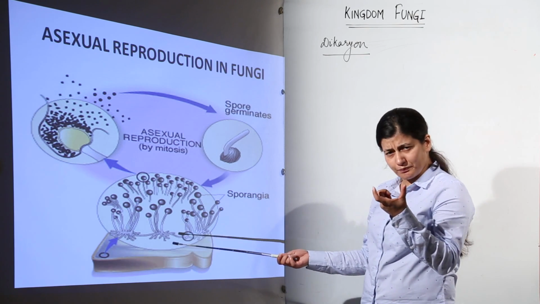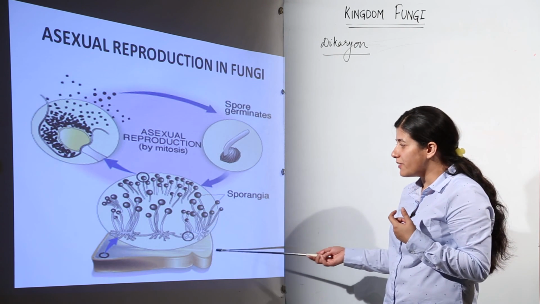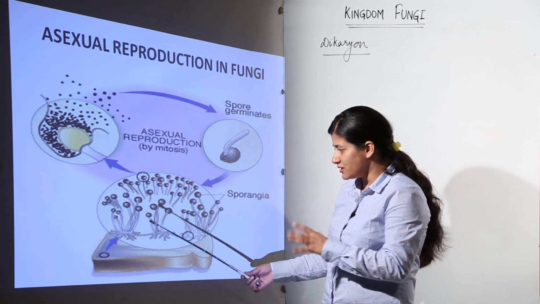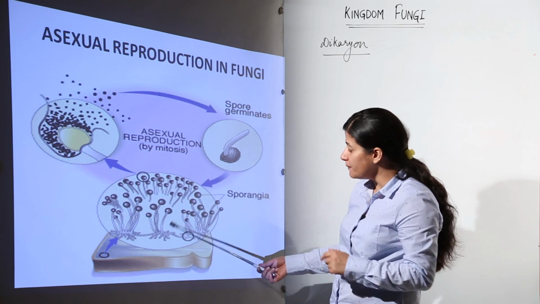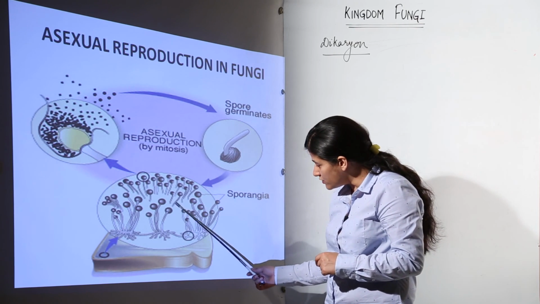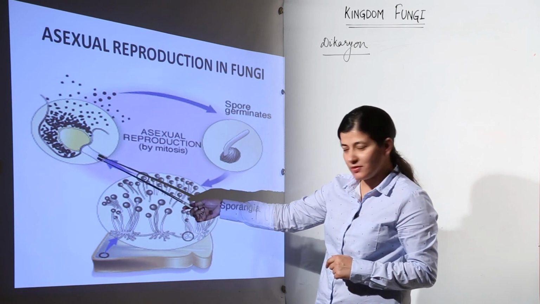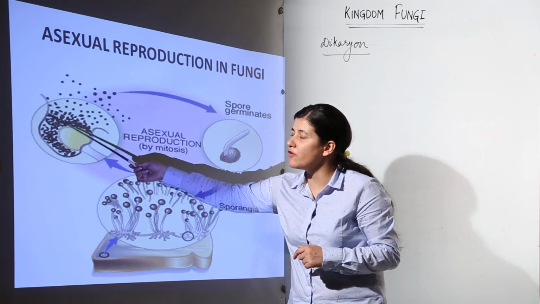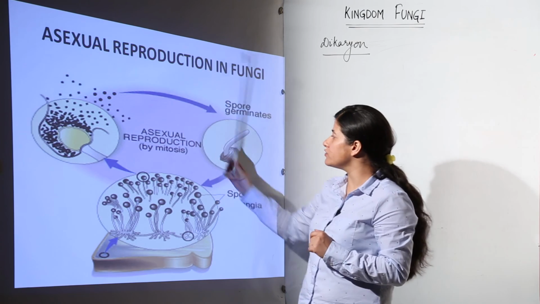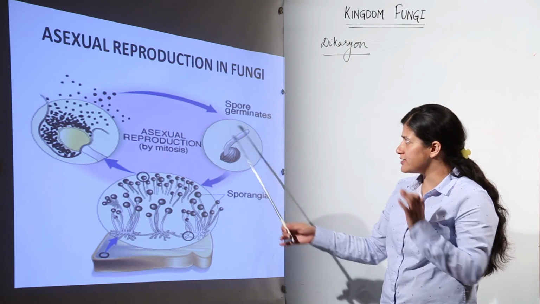That greenish black rotting of bread, if it is seen under a microscope, would look like this. This looks like some plants are grown, but it is not that. This is a microscopic depiction. You see the fungal hyphae over here, the mycelium, and on this you see a lot of sporangium which are developing. Inside the sporangium, there is mitosis and development of sporangiospores, the asexual spores. These spores are going to germinate and give rise to the next fungal mycelium. So, this is the simplest way of asexual reproduction.